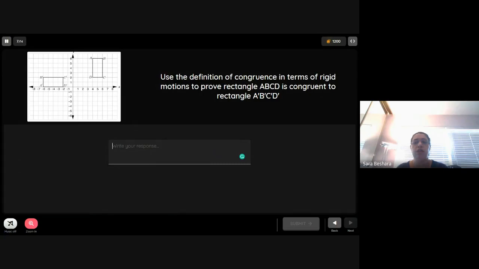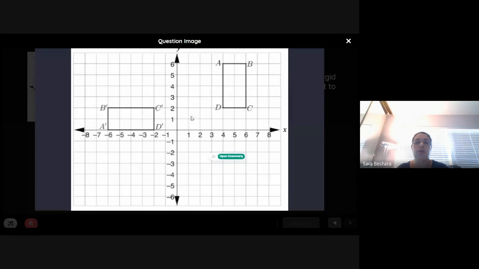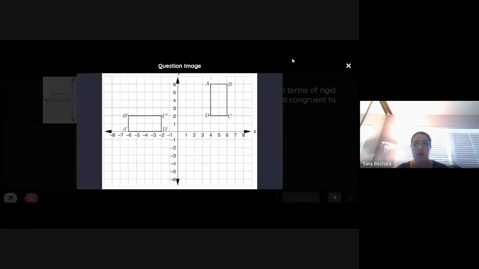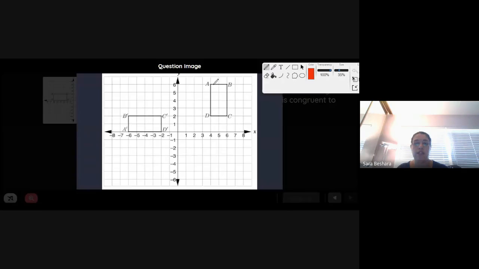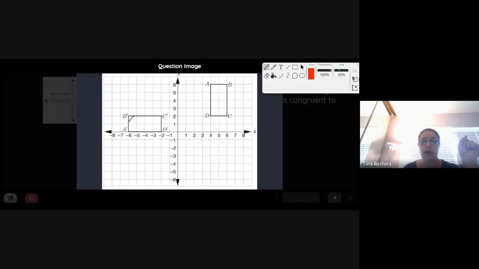Use the definition of congruence in terms of rigid motion to prove that rectangle ABCD is congruent to rectangle A prime, B prime, C prime, D prime. Now, please remember, congruency means that you have the same shape, same size. So I will look at AB and then I'll look at A prime, B prime.